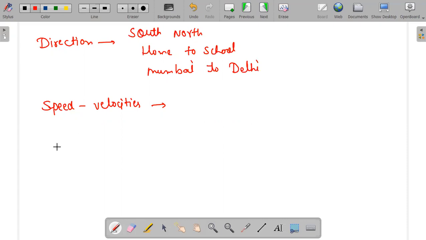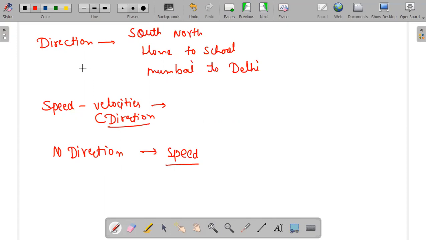Now if you are having no direction, then you can find only speed. You cannot find velocity, because for velocity you need a direction. So for speed, it's okay if there is direction or if there is no direction. But if you want to find out velocity, then you need direction. Remember this thing, don't forget.